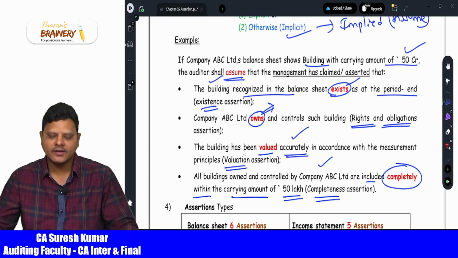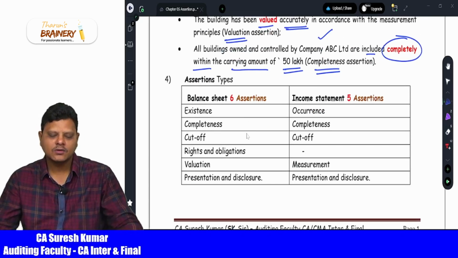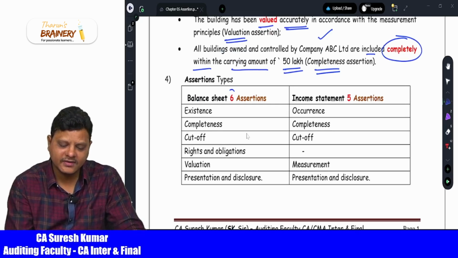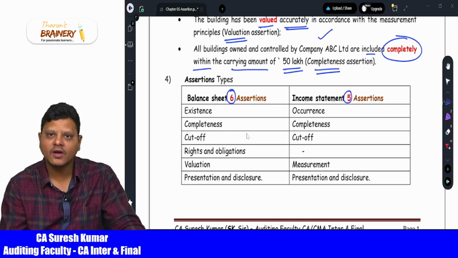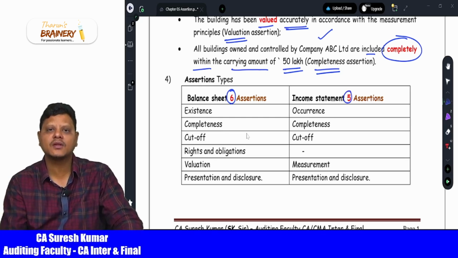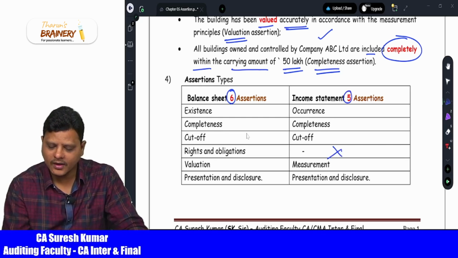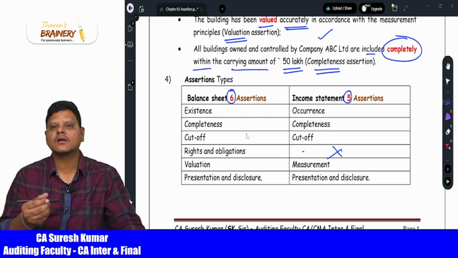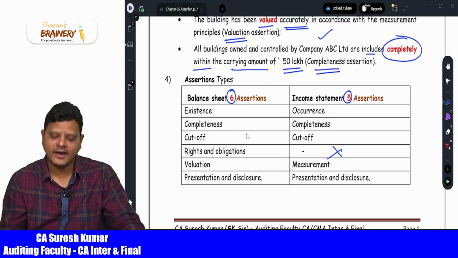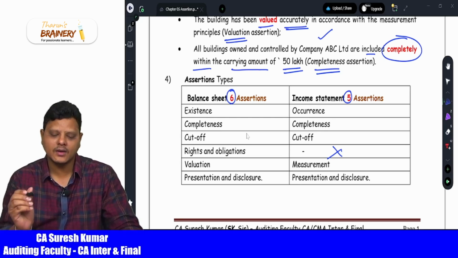Now let us summarize this. How many assertions are there? As far as the balance sheet is concerned, we have 6 assertions. As for the income statement, there are 5 assertions. Why 5? In the income statement there are no rights and obligations, because rights means assets, obligations means liabilities. Rights and obligations belong only to the balance sheet, hence this assertion is not applicable to the income statement.